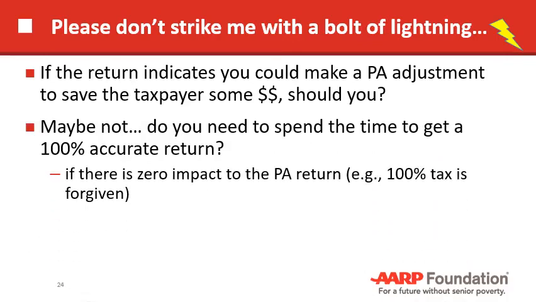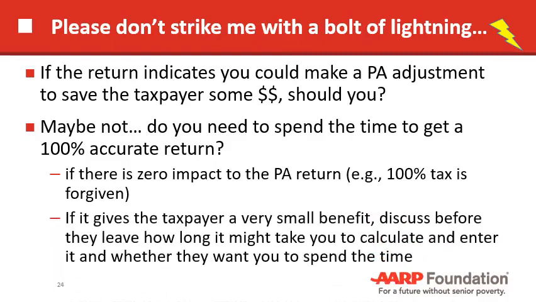So if there's not going to be an impact on the Pennsylvania return, for example, even if all of the tax exempt interest or dividends are taxed in Pennsylvania, they still qualify for 100% forgiveness. You don't really need to take the time to do those entries. If there's going to be a very small impact to the taxpayer, maybe you save them $5, do they want you to take the time to figure it out? It's a discussion you can have with them, and maybe you don't end up with a 100% accurate Pennsylvania return.